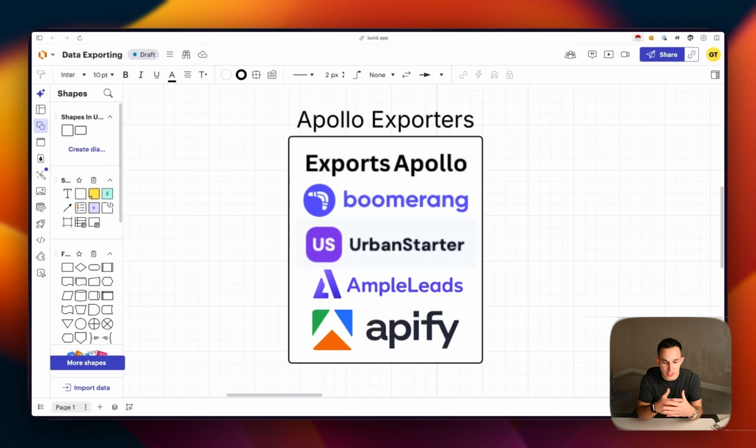Now, for those of you who are pretty tapped into the cold email world, you've probably heard of Export Apollo, Boomerang, Urban Starter, Ample Leads, Apify. You've probably heard me talk about them on various different videos. You might have even seen it from other creators because this is pretty much what everyone has been doing for cold email lead scraping for probably the past couple of years, right? For the longer time that I've been in cold email. All of these providers have pretty much all shut down.